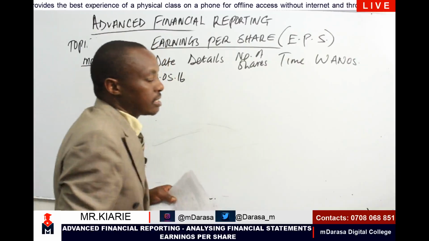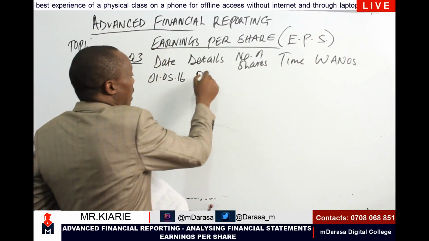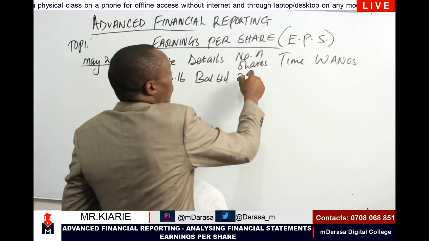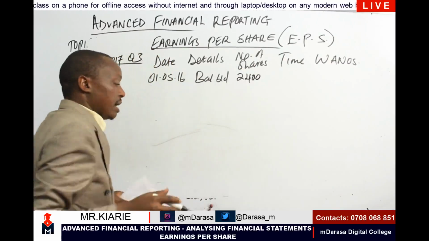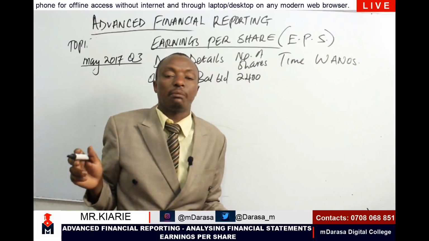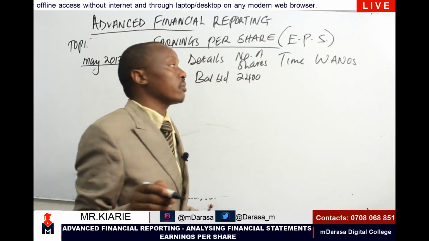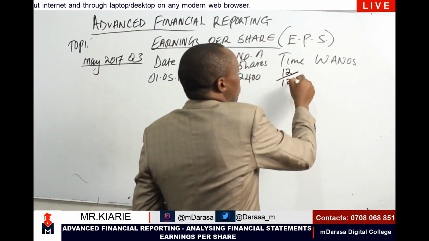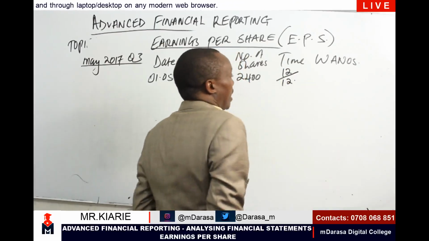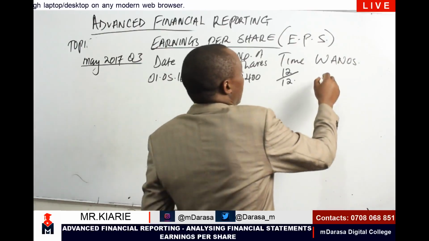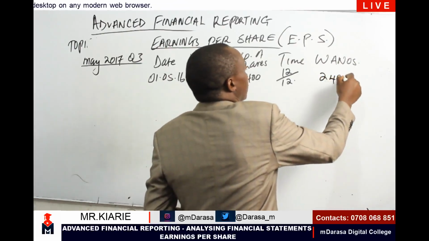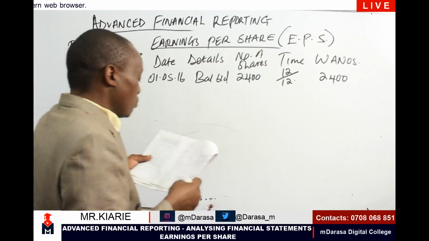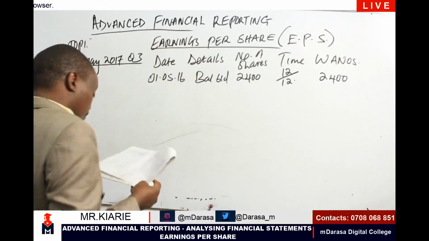Because that was the first date of the year, we bring down the balance of ordinary shares. We know that we had 2,400 ordinary shares. And since these are the ordinary shares at the beginning, these shares were there for the whole year. And therefore, the time factor is 12/12, or rather 1. And therefore, the WANOS, as far as the balance brought down is concerned, will still be 2,400.